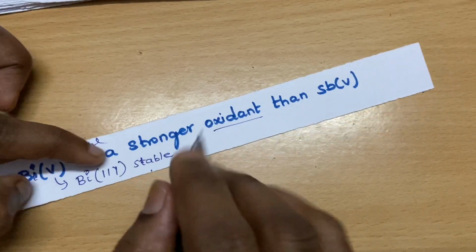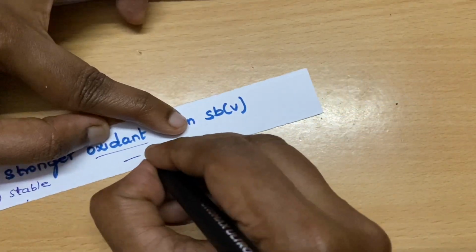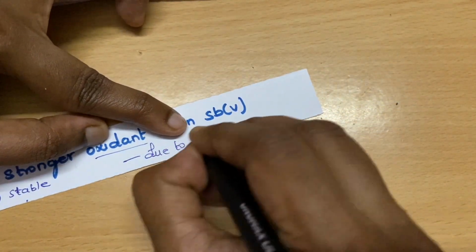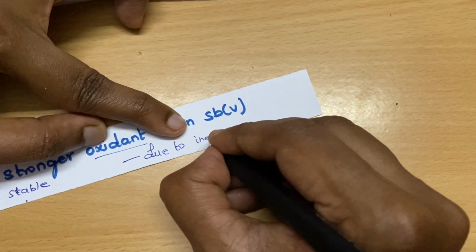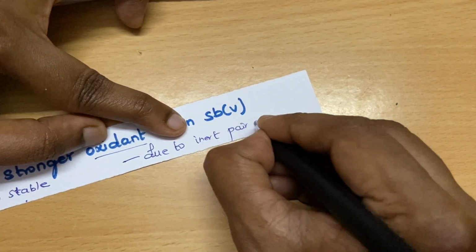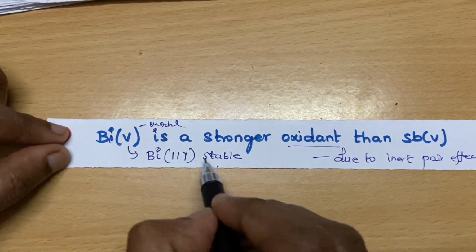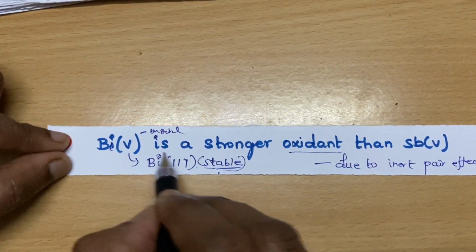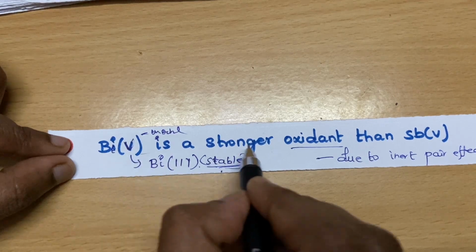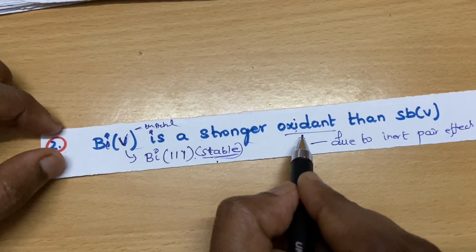This is also due to the inert pair effect: the bismuth +3 state is much more stable than bismuth +5. That is why it acts as a strong oxidizing agent.